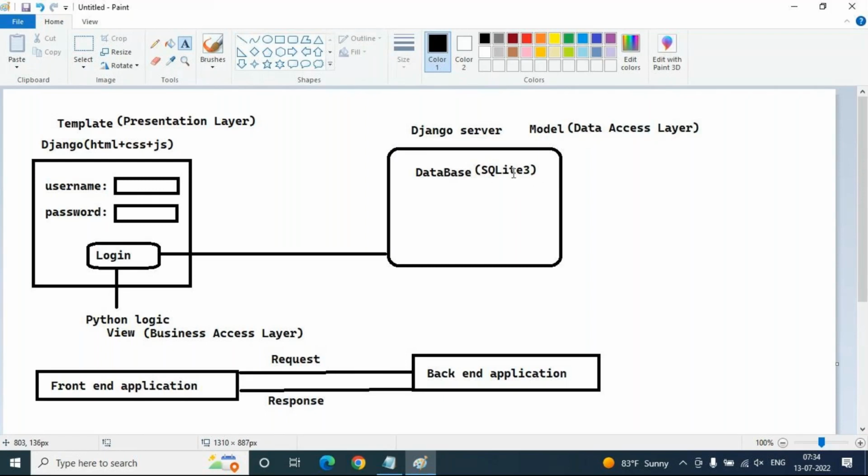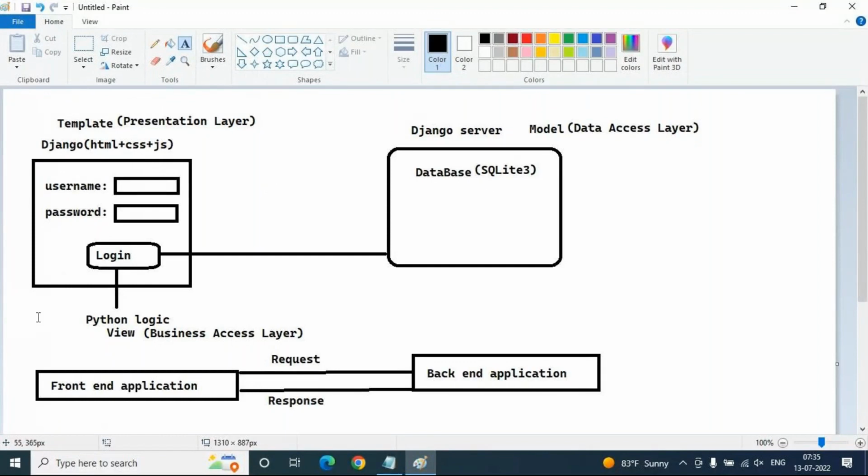This data is sent back to the view, and the view gives the response to the template, because finally we display the result in the template, the presentation level. This is the complete overview of model view template that we will do in upcoming sessions. Clear? Three layers are involved. Model means the data access layer, where we write completely database related code.